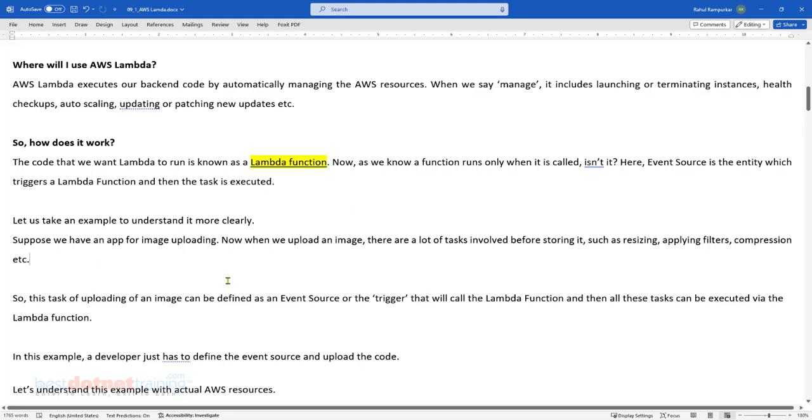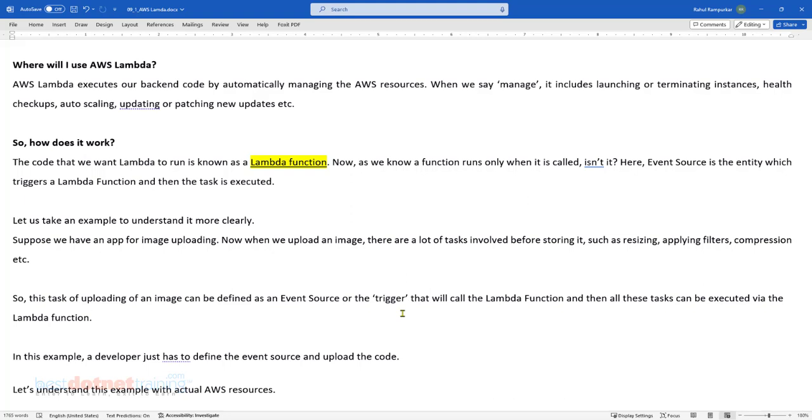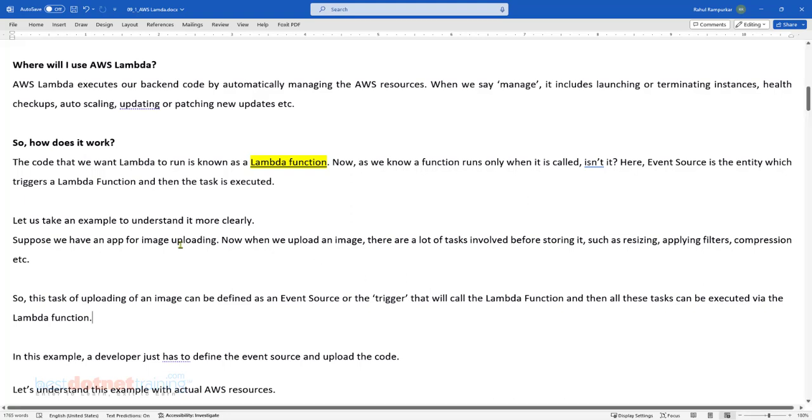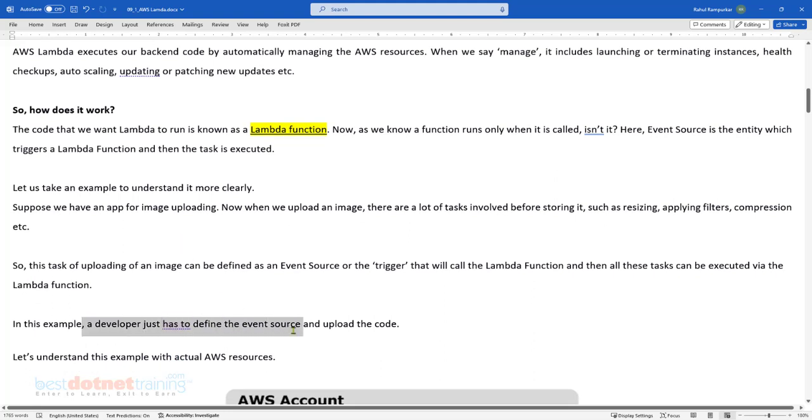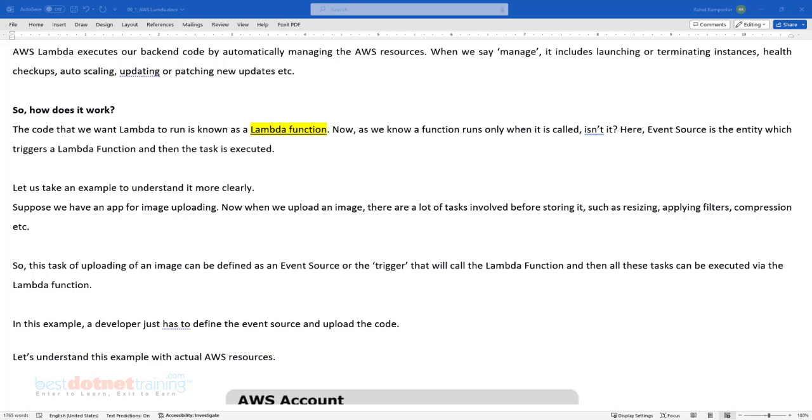So this task of uploading an image can be defined as an event source or a trigger. When you upload an image, that can act like a trigger, and that in turn will result in calling a Lambda function, and then all the tasks which are required to be done on that image can be executed when that Lambda function is invoked. So a developer has to define what the event source is and configure that as the triggering event for our Lambda. Let me take a simpler example to understand. Let me take you to a very popular e-commerce website.